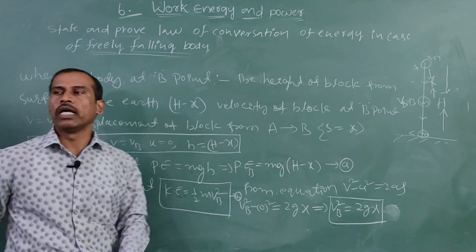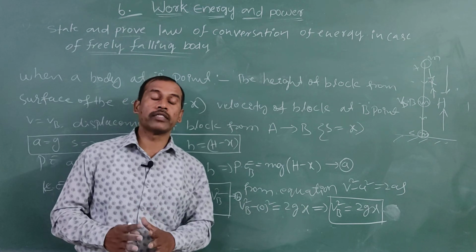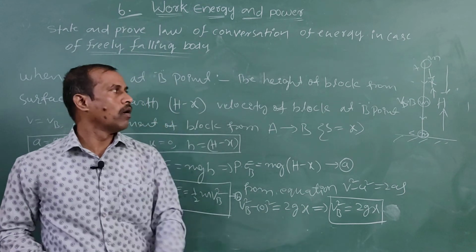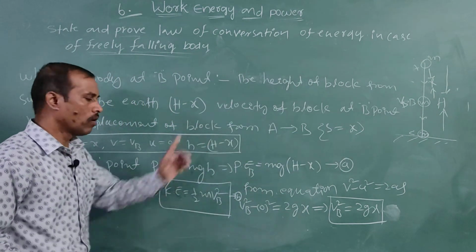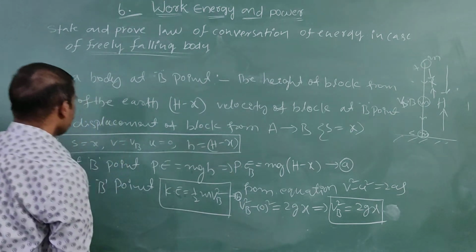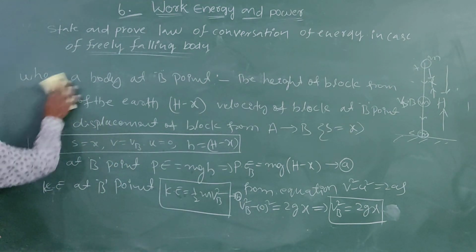After this, we will get the final kinetic energy of the body to reach the point B. Note this one.